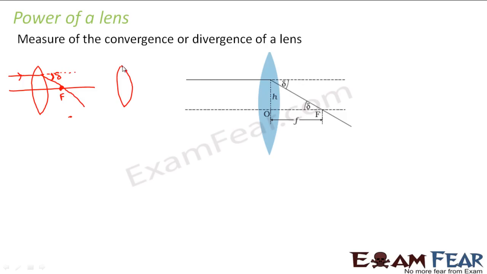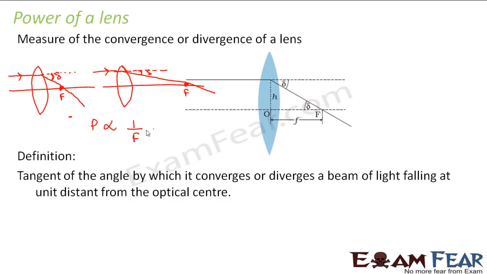Now let us take a lens with a larger focal length. Let us suppose the focus is somewhere here. So a similar ray of light parallel to the principal axis after refraction passes through this focus. So in this case, how much is the angle of convergence? This delta. So this angle decreased. So that means as the focal length of the lens increases, the convergence decreases. That means power of a lens is inversely proportional to the focal length of the lens, right? So greater the focal length, lesser is the power of the lens.